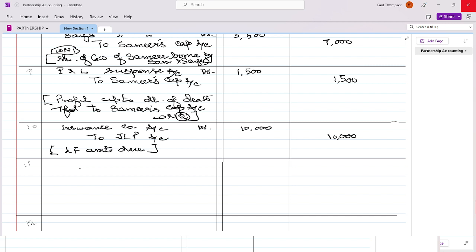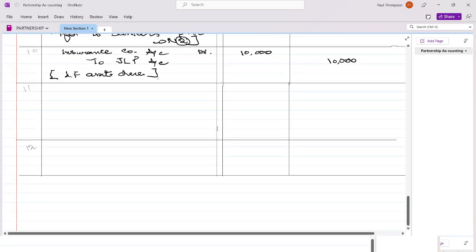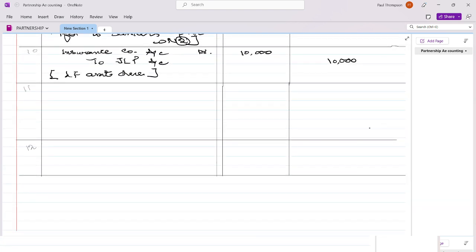Okay, so now we will be transferring this amount. What is the balance? Surrender value will not be given. The benefit of surrender value is already transferred to the partners' capital accounts. So there is a debit balance. JLP debit is 1,000 rupees. Now we got a credit of 10,000 rupees. So what is the balance? 9,000. So JLP account will be debited with 9,000 rupees.